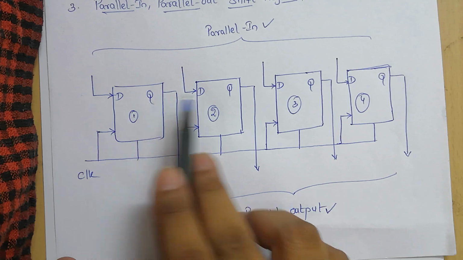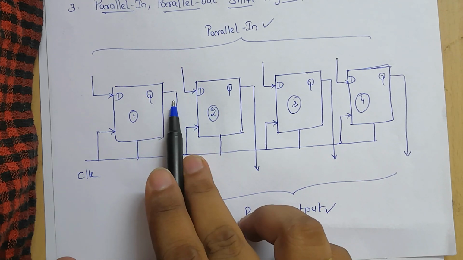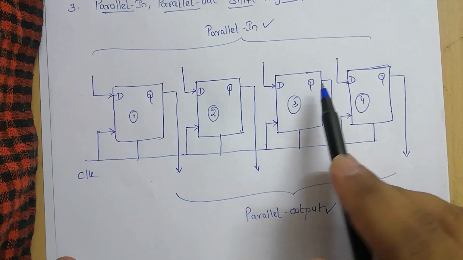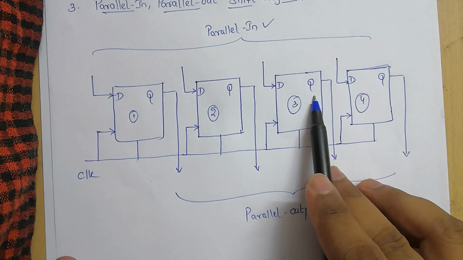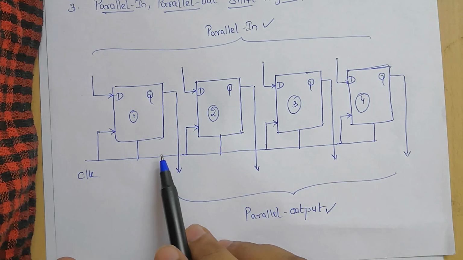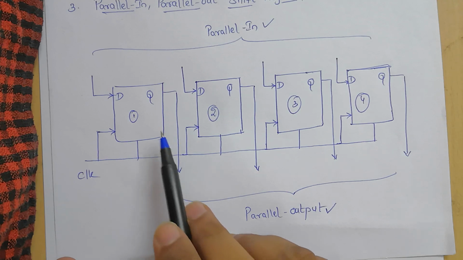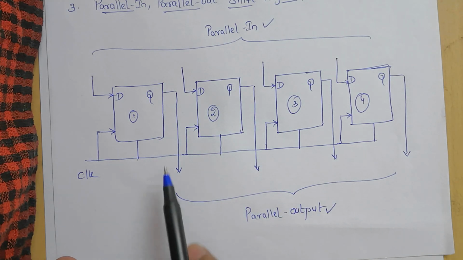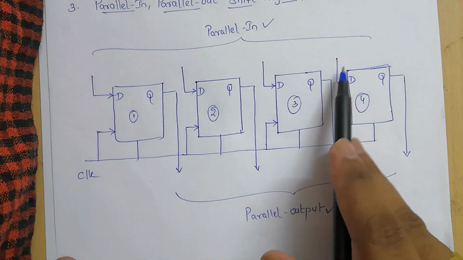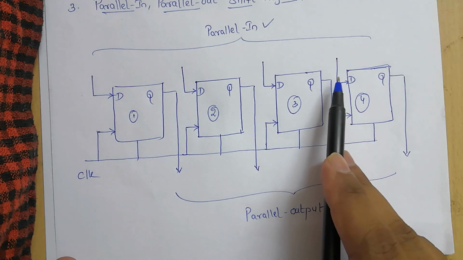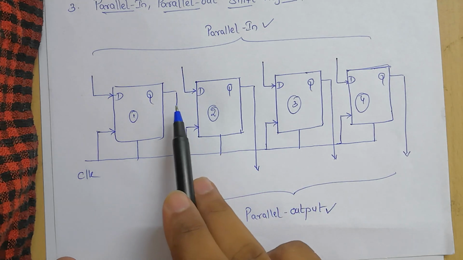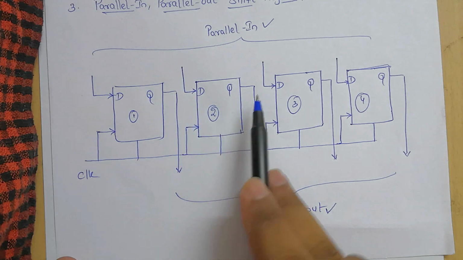See here, between 1 and 2 there is no interconnection. Similarly, between 2 and 3 there is no interconnection. Similarly, between 3 and 4 there is no interconnection. So the individual flip-flops produce individual outputs, and the data is given as input separately for each and every D flip-flop. We are applying the input data separately. In the same way, the data output is also collected individually from each flip-flop.